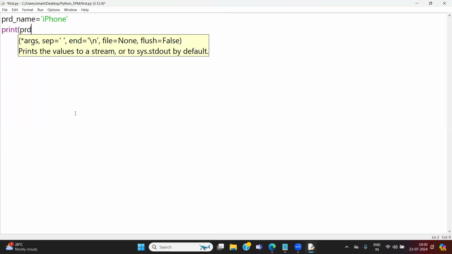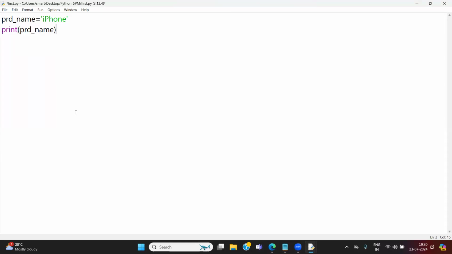Print prd name. prd price is equal to 45,000. Print prd price. prd quantity or prd brand is equal to Apple.